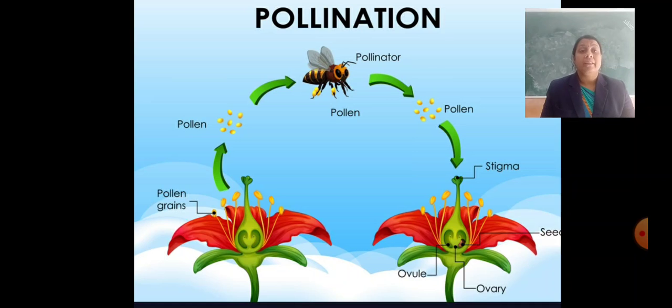What is meant by pollination? Yes, the transfer of pollen grains. Here you see the pollen grains. One insect, the honeybee, takes the pollen grains on its legs, then they attach to the stigma. It is the procedure of transfer of pollen grain from the anther of a flower to the stigma of a flower, that is called pollination.